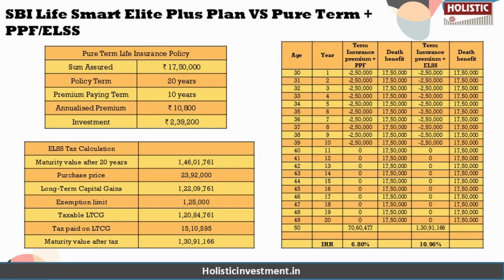For this comparison, we have chosen two options. For a conservative investor, we have chosen a debt option like PPF, Public Provident Fund, which is a government-backed fund giving you guaranteed returns, and it also gives you tax benefits under Section 80C.